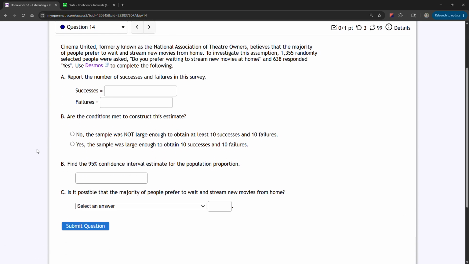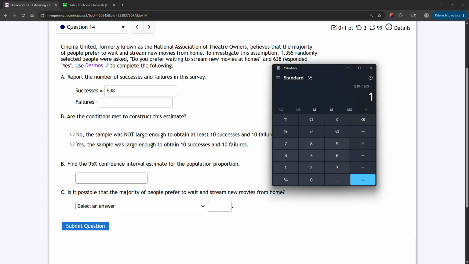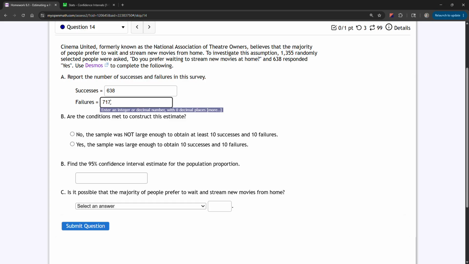We also want to take a look at this example where we're told that Cinema United, formerly known as the National Association of Theater Owners, believes that the majority of people prefer to wait and stream new movies from home. To investigate this assumption, 1,355 randomly selected people were asked, do you prefer waiting to stream new movies at home? We're given the 638 who replied yes. So we need to calculate our number of failures, which is 717. Yes, the sample was large enough to obtain 10 successes and 10 failures.